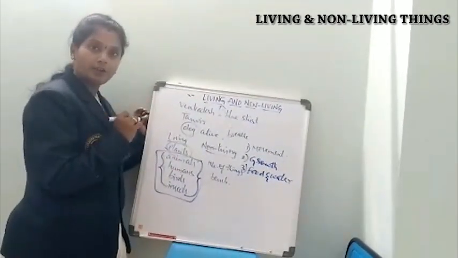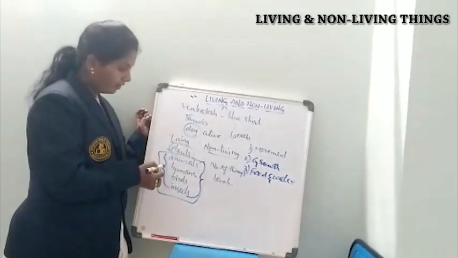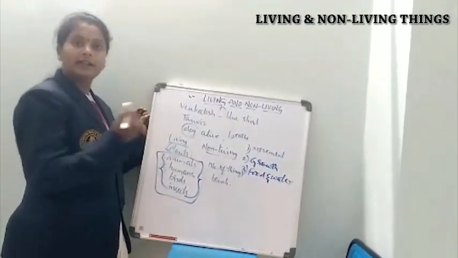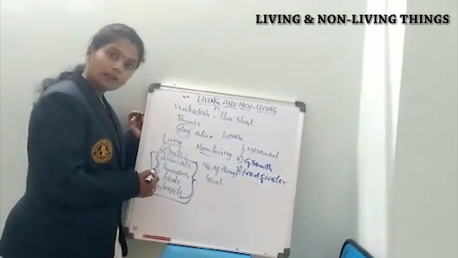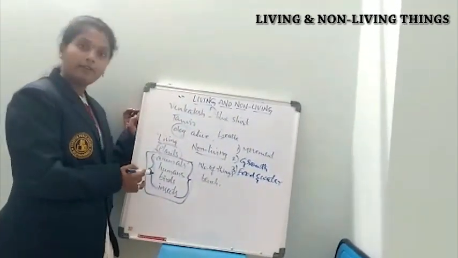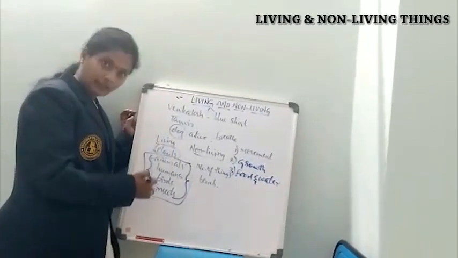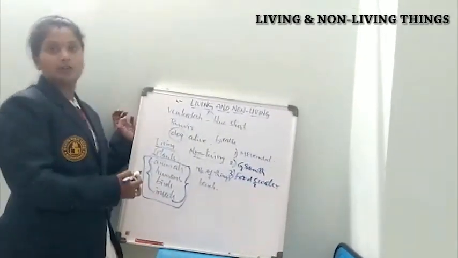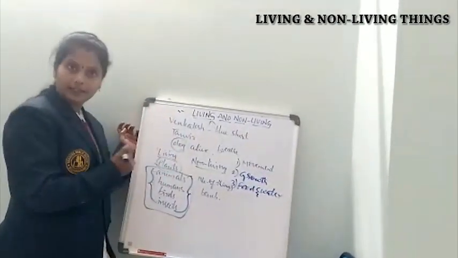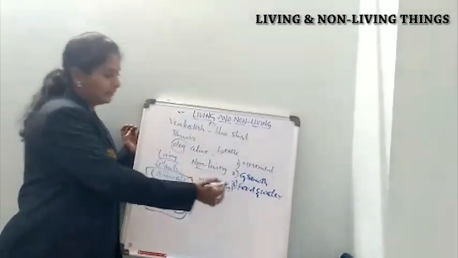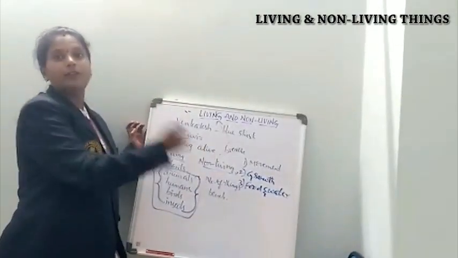Animals go in search of food and hunt for food. Humans get ingredients from outside and cook our food ourselves. Birds also go in search of food. They bring food for their young ones also, and insects also need food to survive. But coming to non-living things, do they need food? As they do not show any growth, how would they need food?